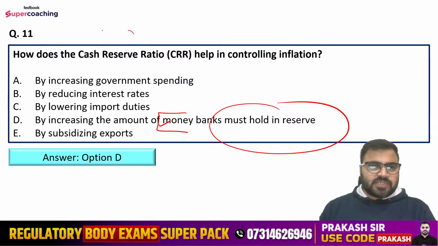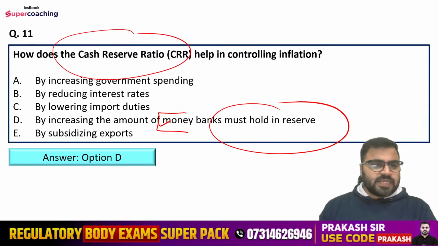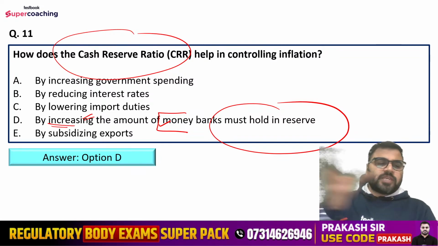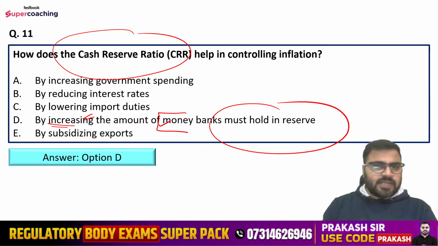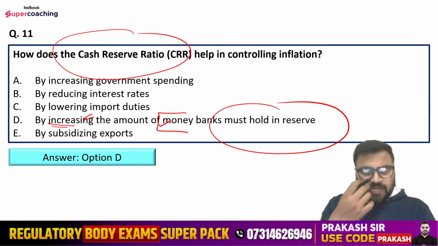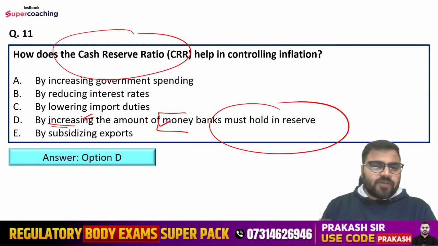So the right answer is option number D, that is by increasing the amount of money banks must hold in reserve. So what is cash reserve ratio? Basically, banks need to keep a percentage of net demand and time liabilities with the Reserve Bank of India. So if RBI is increasing that percentage, then what would happen? Banks need to keep more funds with the RBI in compliance with the cash reserve ratio, which means they will be left with a very small amount of fund. So that will lead to decreased liquidity in the system, and that will lead to higher interest rates in the economy.